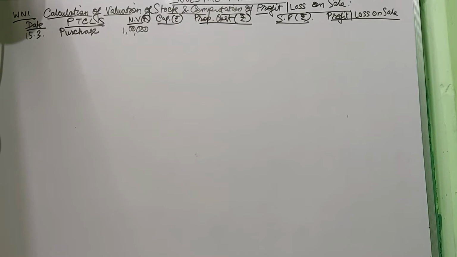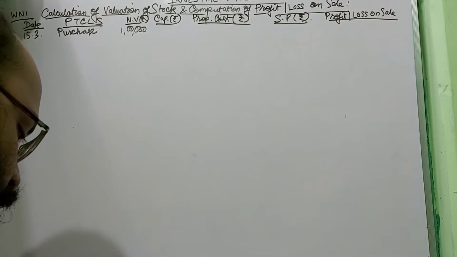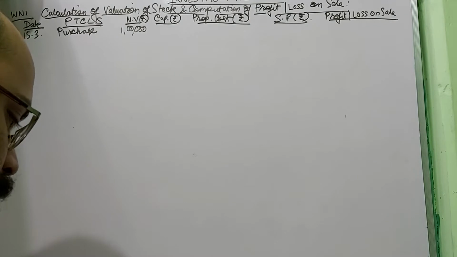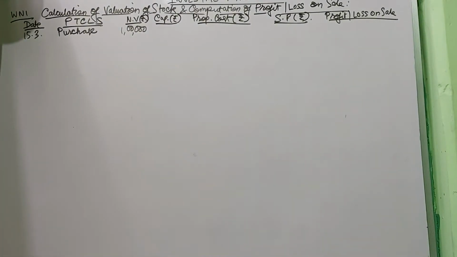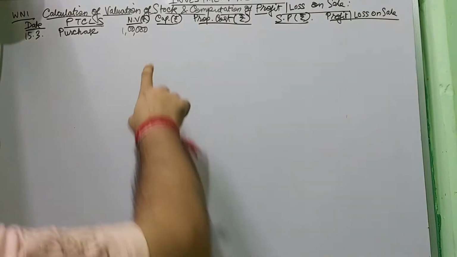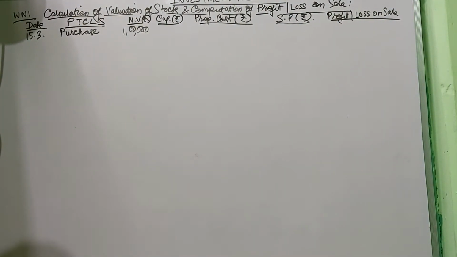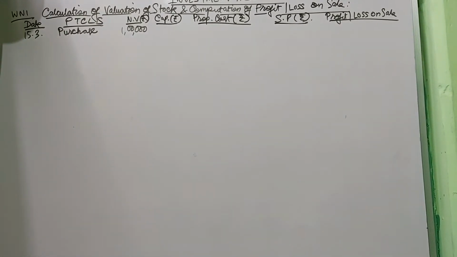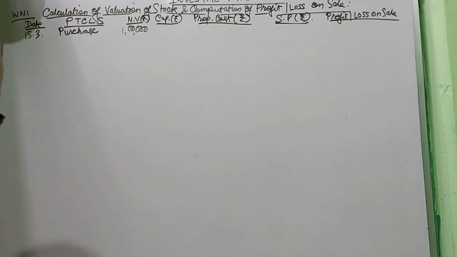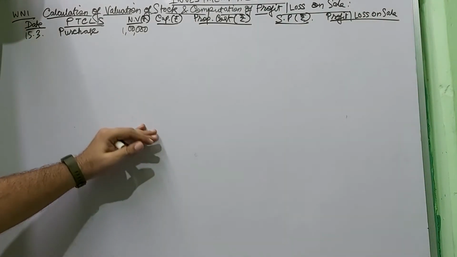So 1 lakh divided by 100, you can easily calculate 1000 government stock, 1000 stock of rupees 100 each comes to 1 lakh, and the cost price is 88.50. 1000 into 88.5 comes to 88,500.